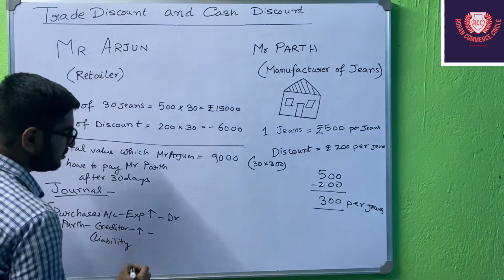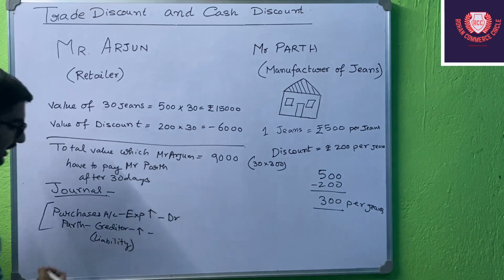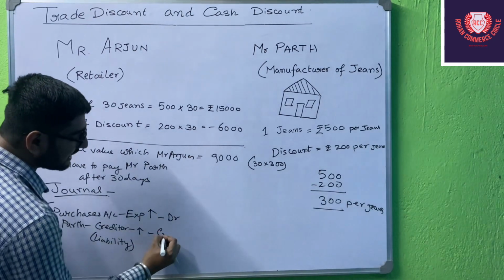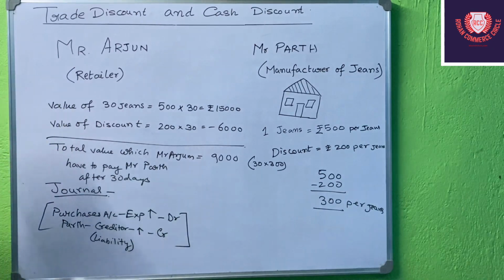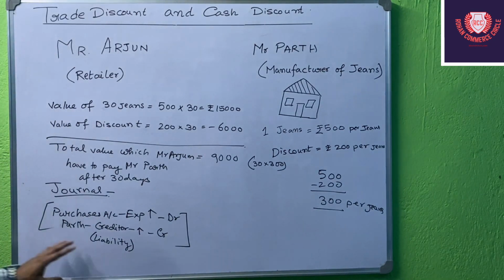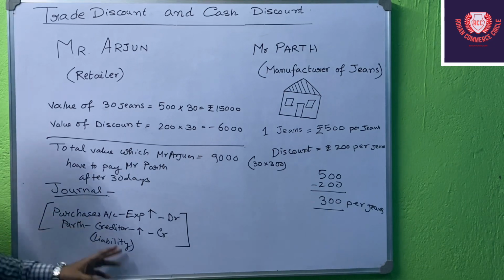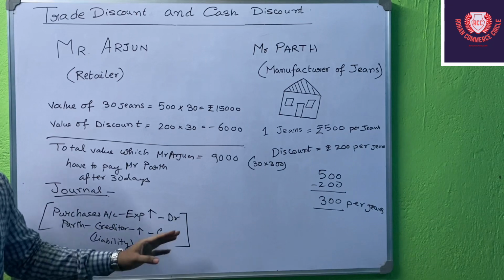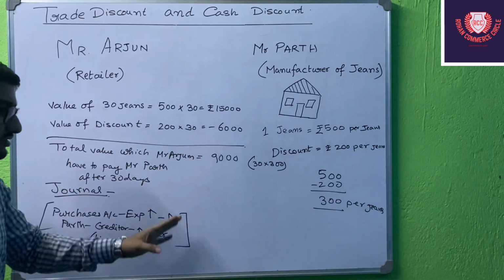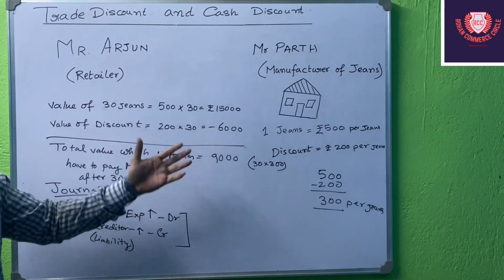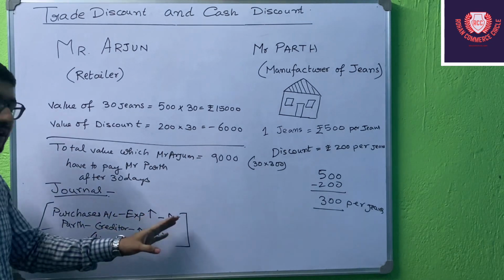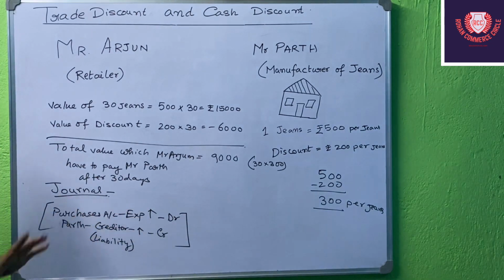Just see the dealer rule, students. It's very important. When the creditor is increasing, that means we have to credit it, right? I am saying it again and again because this rule is very important. So the purchase account is an expense. It is increasing. So when the expense increases, it is on the debit side of the dealer rule. So it says that when debit increases, we have to debit it, right? So we are debiting it as the expenses are increasing.